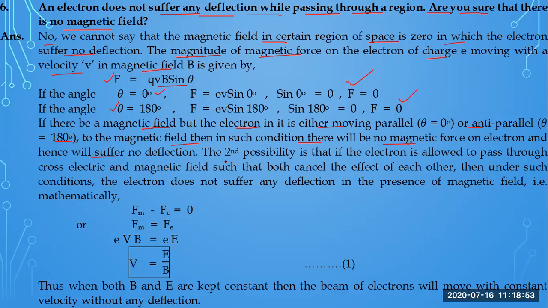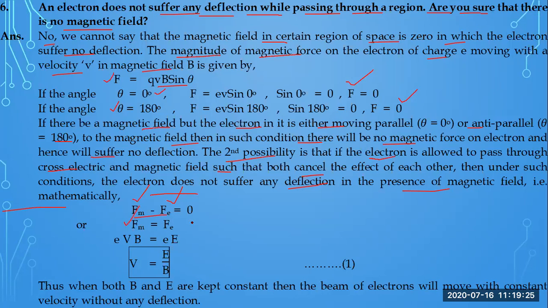no deflection. And the second possibility is that the electron is allowed to pass through crossed electric and magnetic fields such that both cancel each other's effect, then under such a condition the electron does not suffer any deflection. The magnetic and electric fields are arranged in such a way that their forces are opposite to each other. They cancel each other's effect.